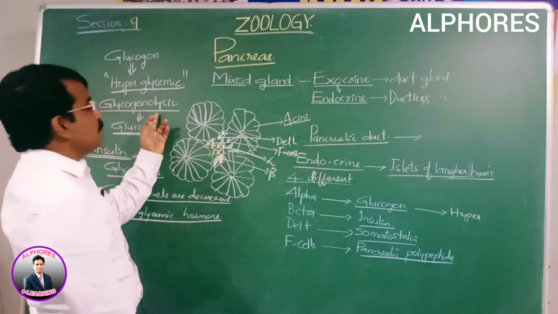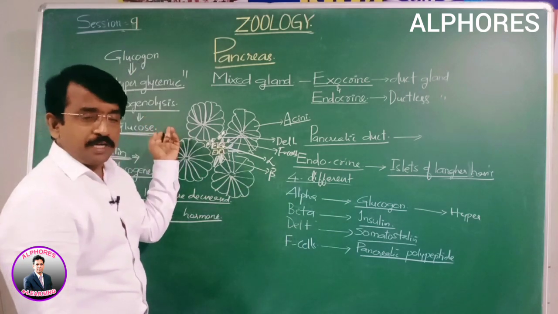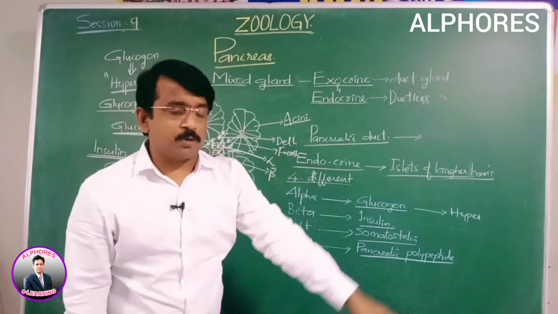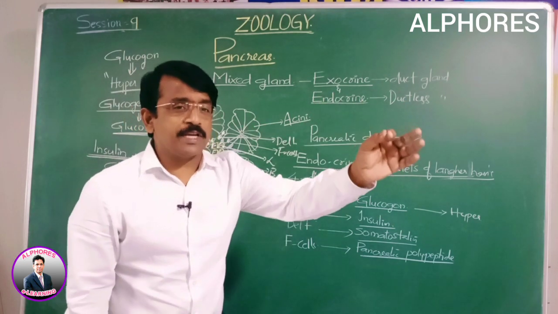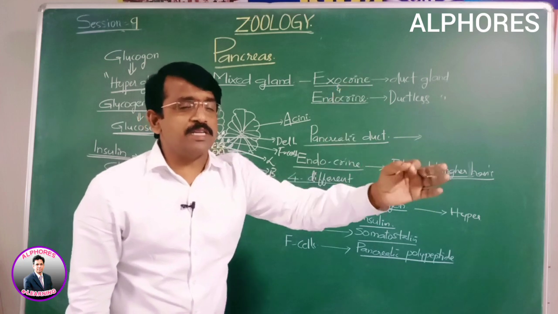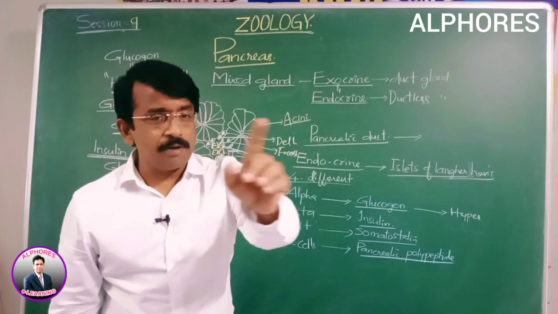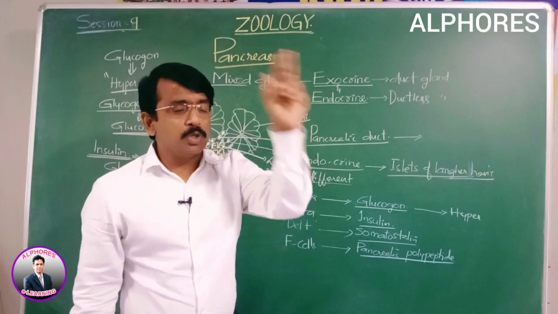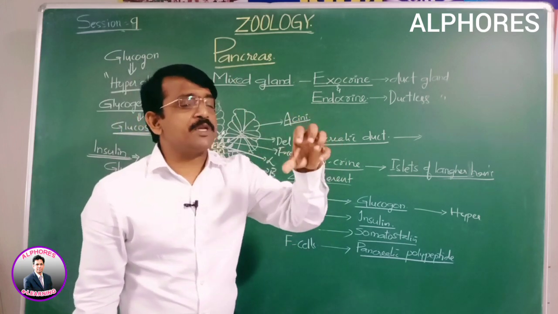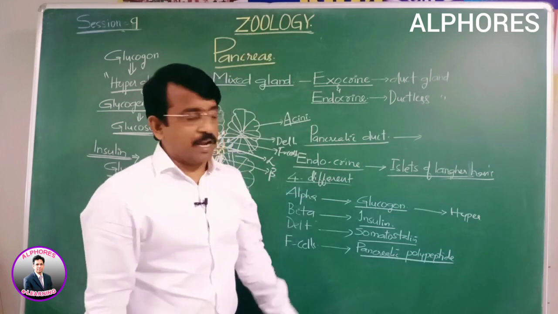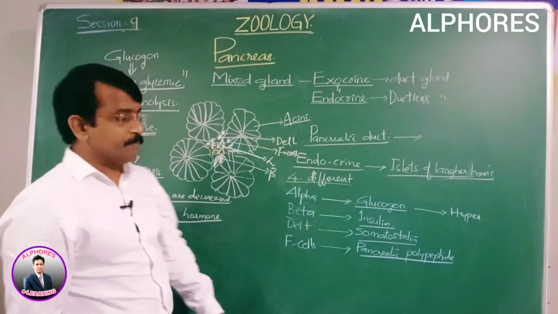Next, insulin and glucagon are also antagonistic to each other. Gastrin and enterogastrone are antagonistic to each other. Melanocyte stimulating hormone and melatonin are antagonistic to each other. But epinephrine and norepinephrine are not. In terms of terminology they may look different, but both are similar in function. Just now we have discussed it.